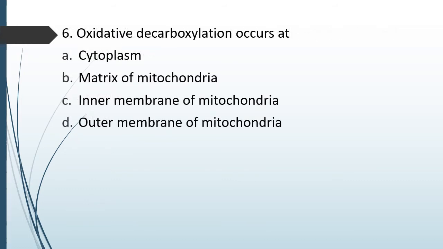Question number 75. Oxidative decarboxylation occurs at cytoplasm, matrix of mitochondria, inner membrane of mitochondria, outer membrane of mitochondria. Oxidative decarboxylation occurs at... The correct answer is option B, the matrix of mitochondria.